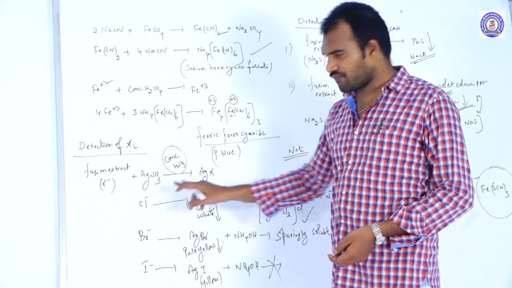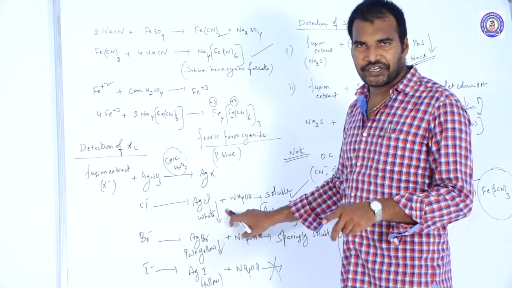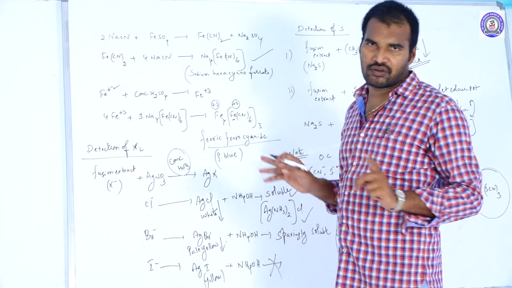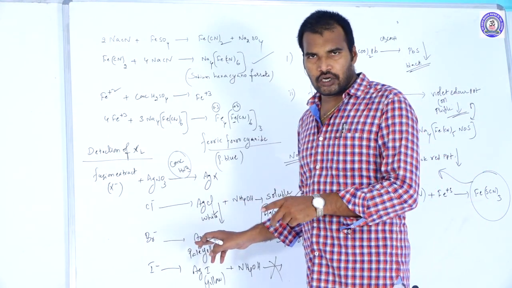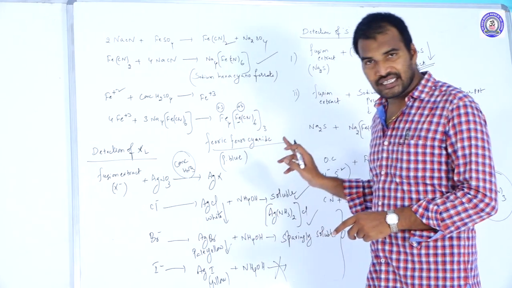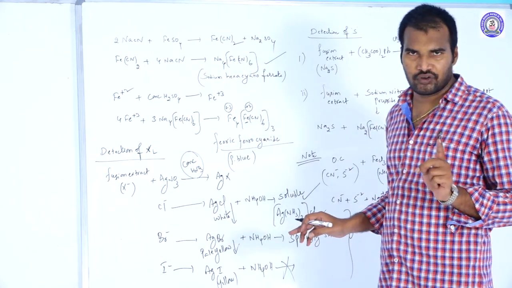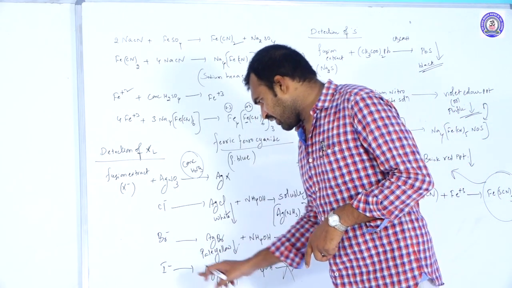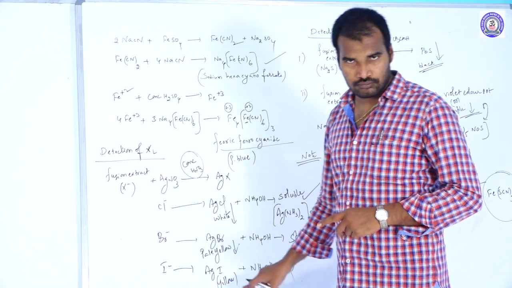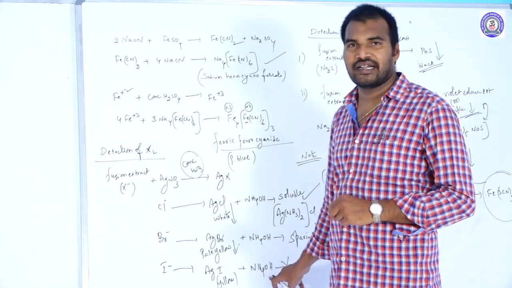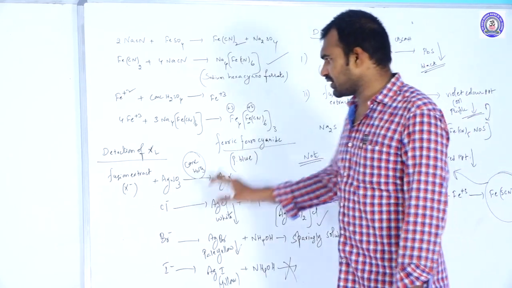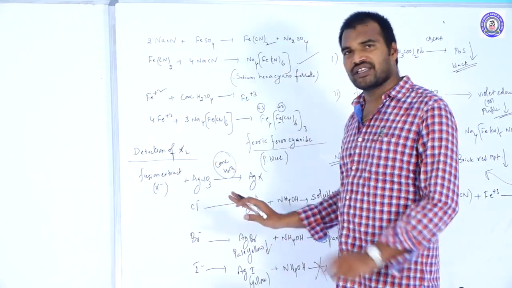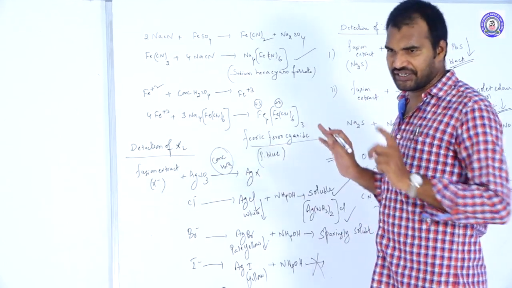Chloride ions form AgCl, a white precipitate, completely soluble in excess of ammonium hydroxide. Bromide ions form AgBr, a pale yellow precipitate, sparingly soluble in excess of ammonium hydroxide. Iodide ions form AgI, a yellow precipitate, completely insoluble in excess of ammonium hydroxide. So by doing this, we can confirm which halide ion is present.